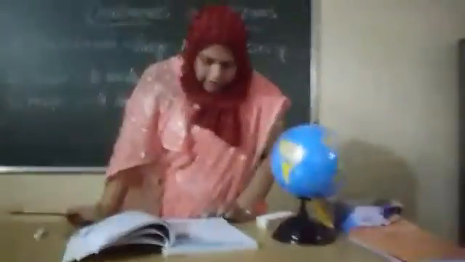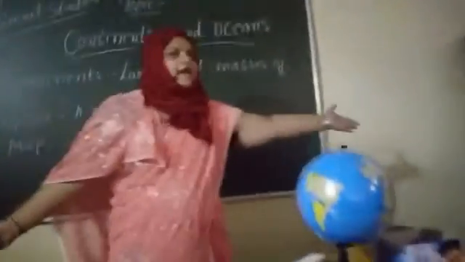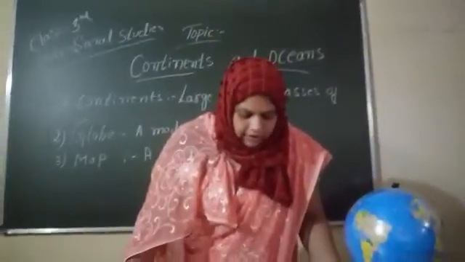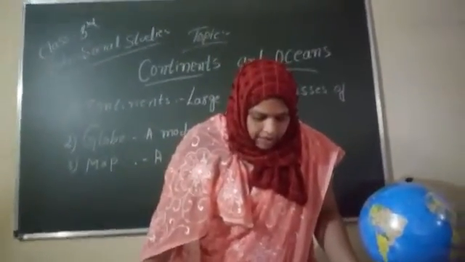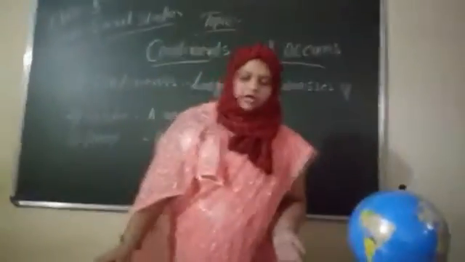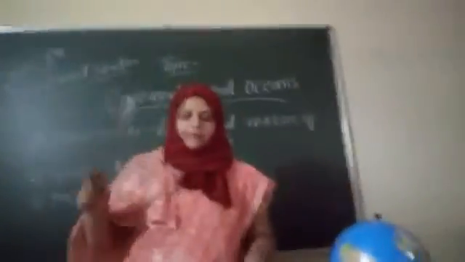To your right is east and to your left is west. You will see the directions marked in most maps.